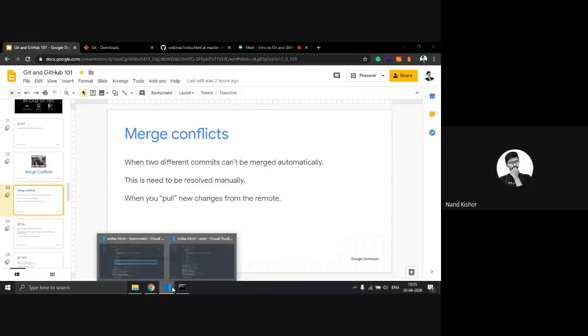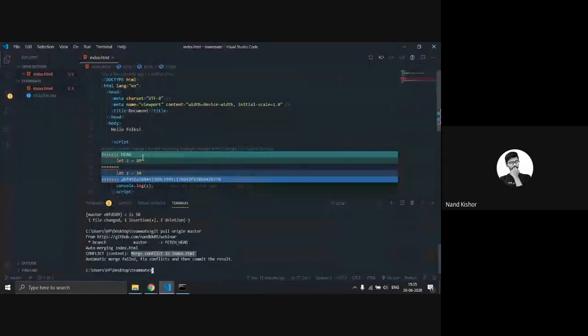The upper one is the change we made, and this is from the remote server, which is equal to 34. You have to resolve this manually. Now I am going with accepting the change, which is z equal to 50.